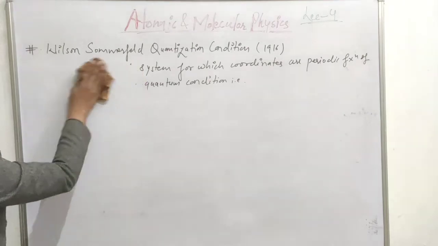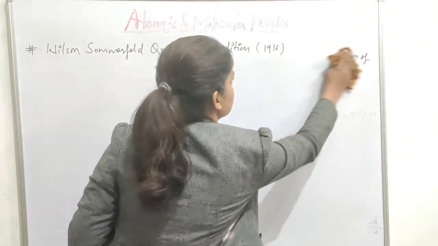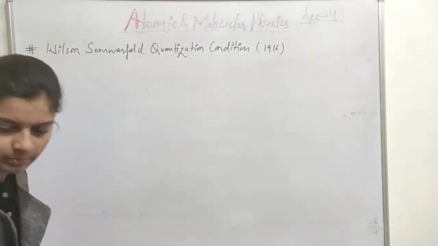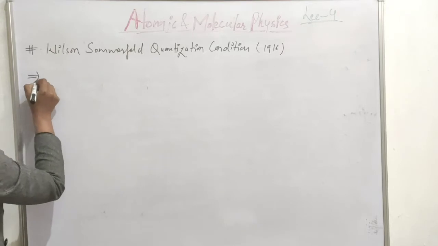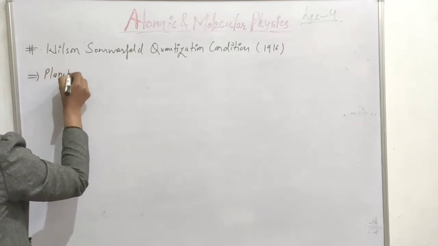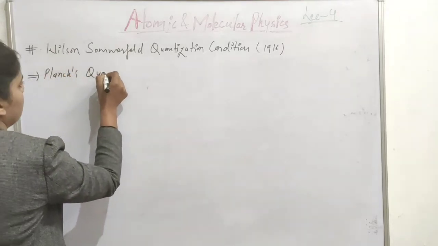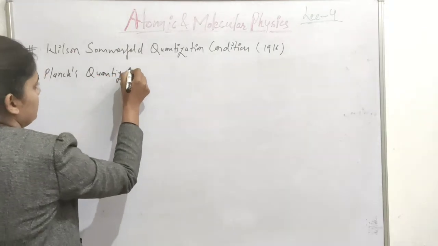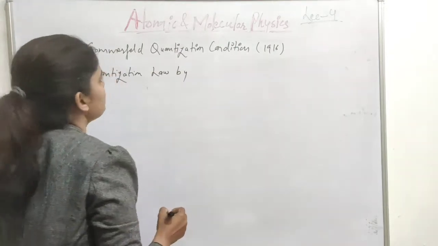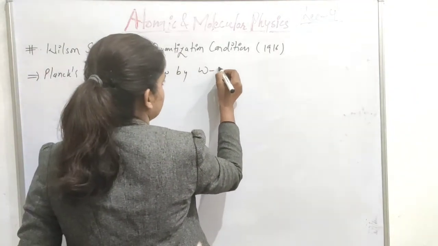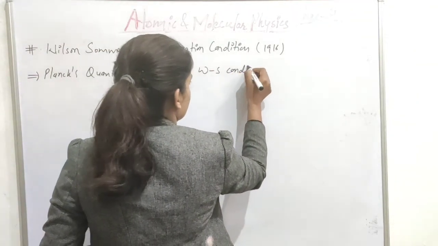Next we are going to derive Planck's quantization law by the Wilson-Sommerfeld condition.